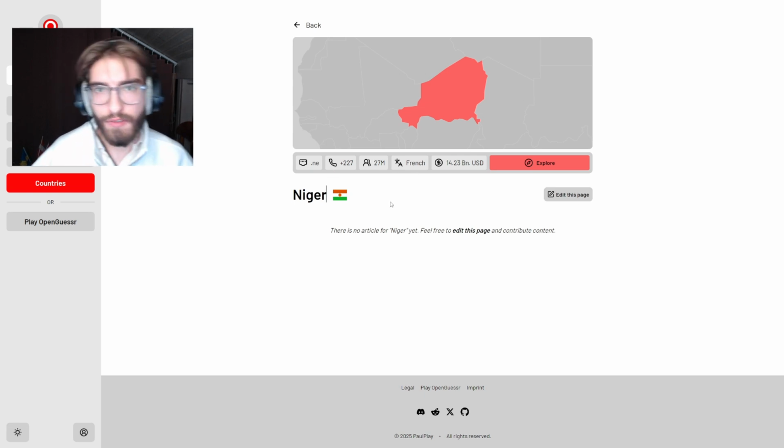And one main aspect of OpenGuessr is as well that it's open source. So you can always edit this page yourself and contribute by that.